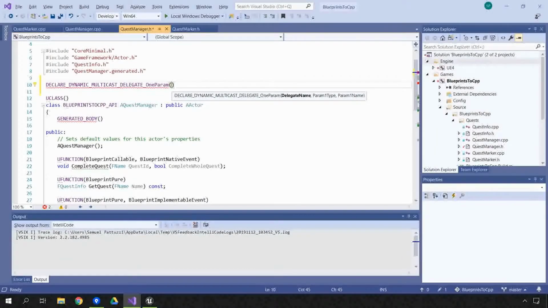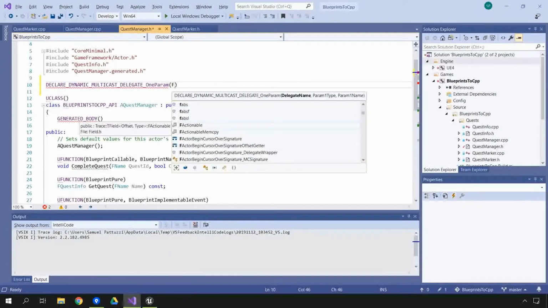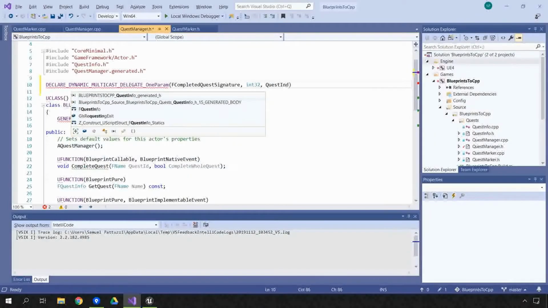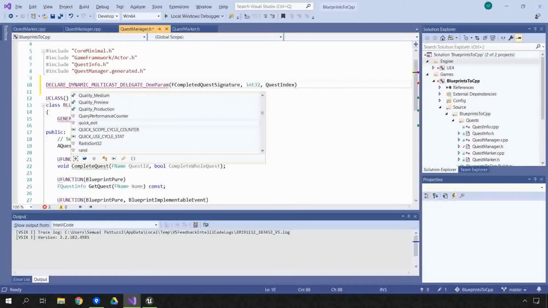Now, the naming convention here is to start with an F, and I'm going to call it FCompletedQuestSignature. And then you have to give it the parameter and the parameter name. So in this case, it's an int32, and the parameter name is going to be QuestIndex. In fact, let's try and match it as much as possible. We've just called it index over here, so let's call it Index.